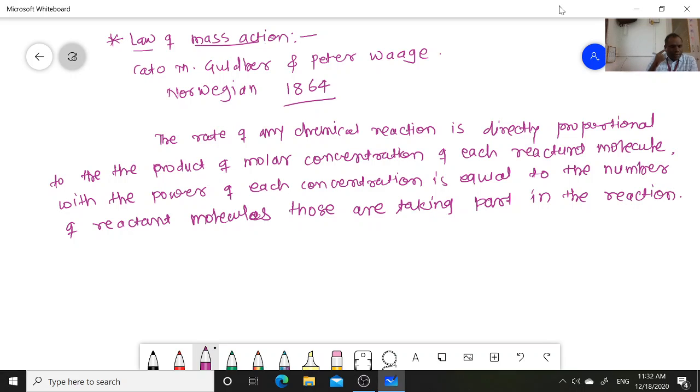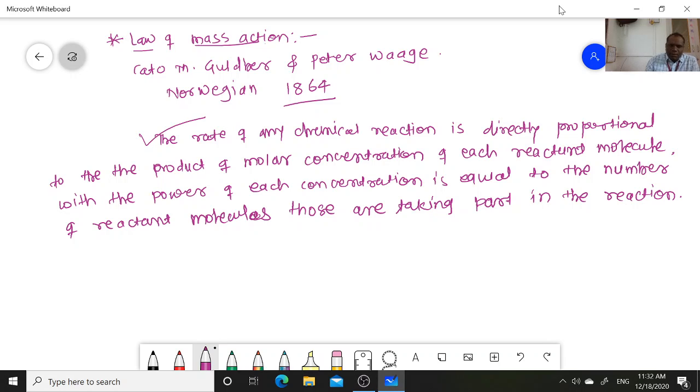Although this law is a very basic, elementary law, nowadays it is applicable only to elementary reactions, that is, only single step reactions, but the law is very important.